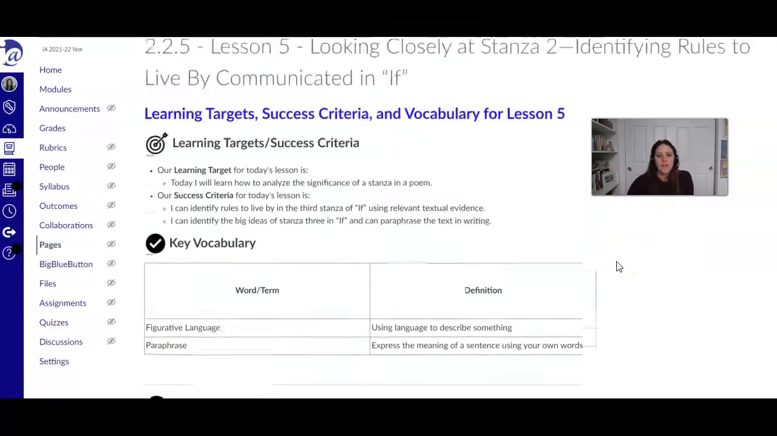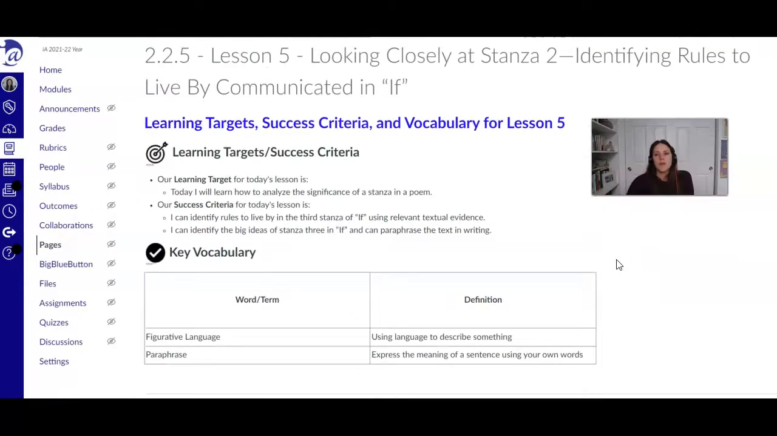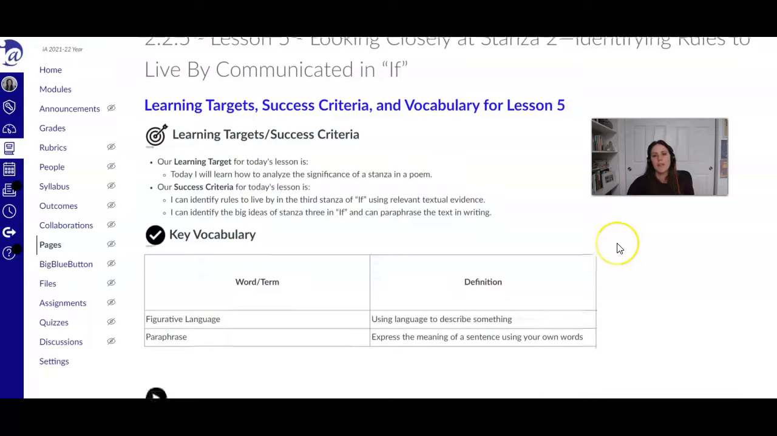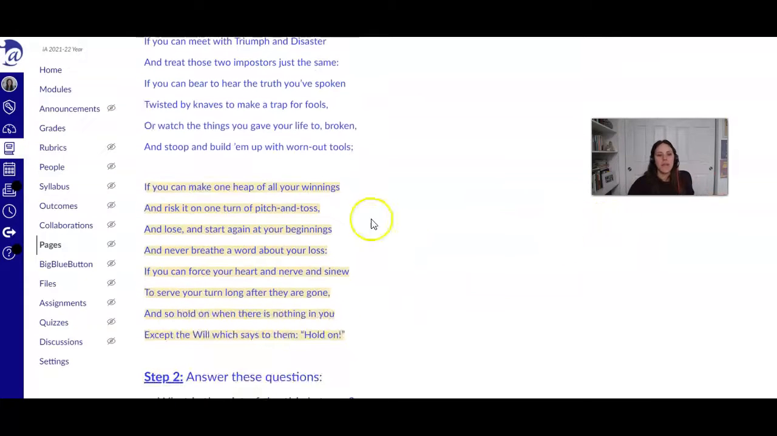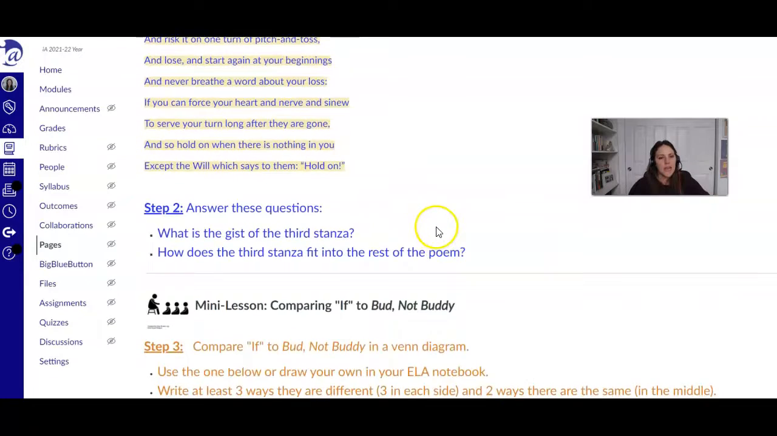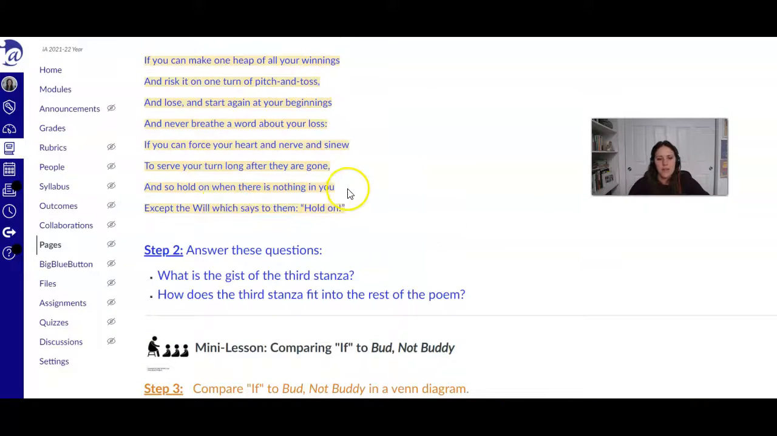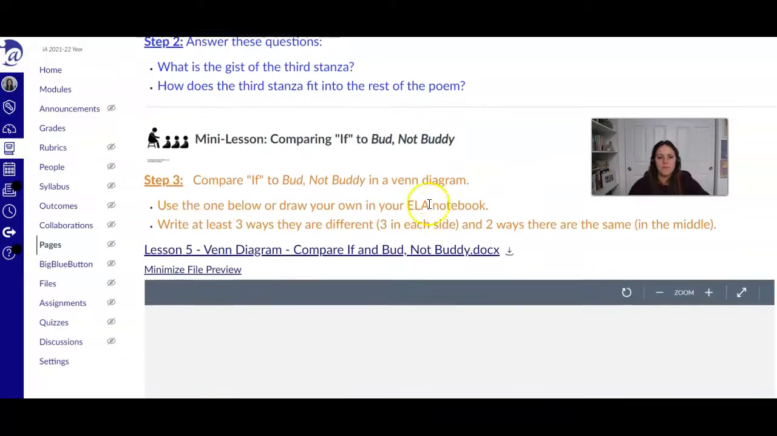But here in this lesson, we're going to be identifying rules to live by that are communicated in "If." So it's basically what you did before, but this time you're looking at the third stanza, so the last stanza of the poem "If." And again, very similar. What's the gist? How does it fit into the rest of the poem?